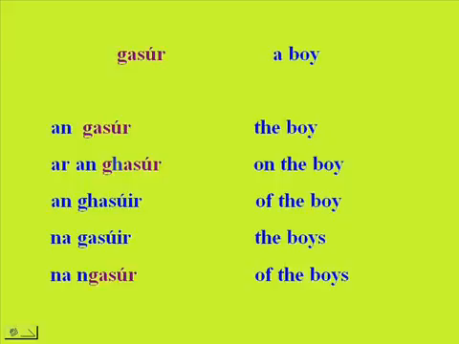Gasúr, a boy, becomes an gasúr, the boy, ar an ngasúr, on the boy, an gasúir, of the boy, na gasúir, the boys, and na ngasúr, of the boys.